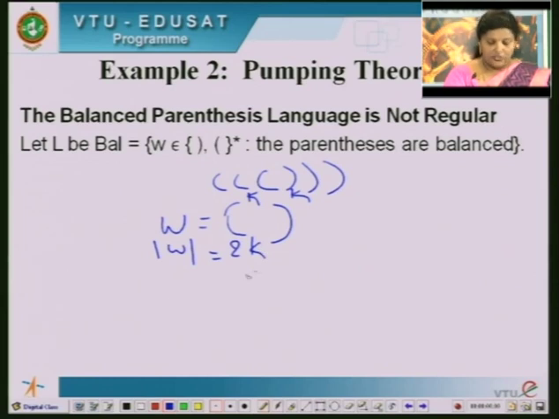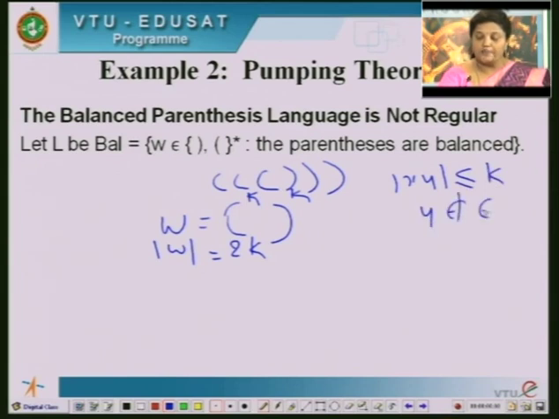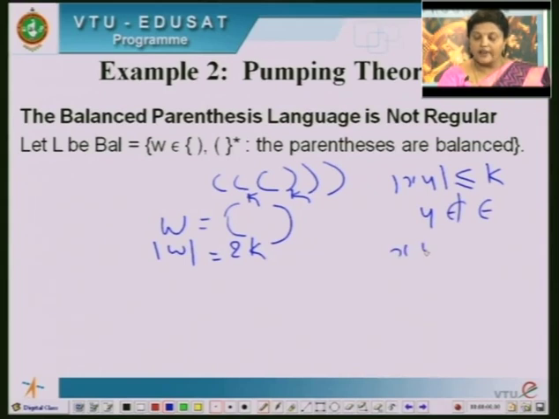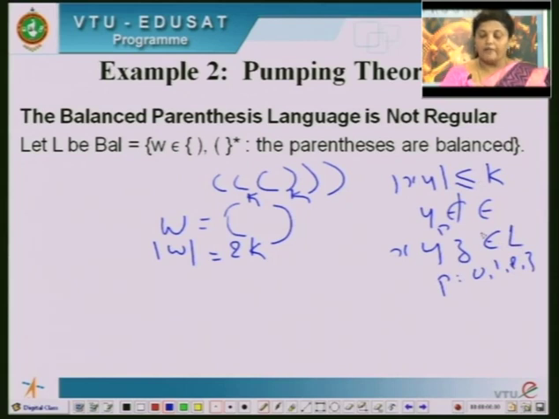Okay. So now you should split this W in the form of x, y, z such that the length of x y should be less than or equal to k, and y should not be equal to epsilon, and then x y to the power of p z belongs to L for all p values 0, 1, 2, 3. This is the pumping lemma theorem. Now you have taken this expression so that we can split this in the form of x, y, z as in the previous theorem.